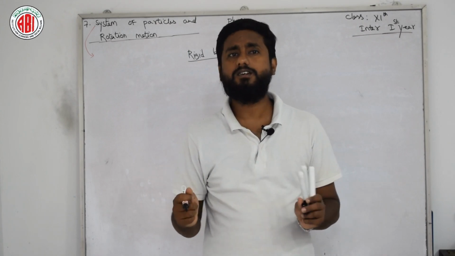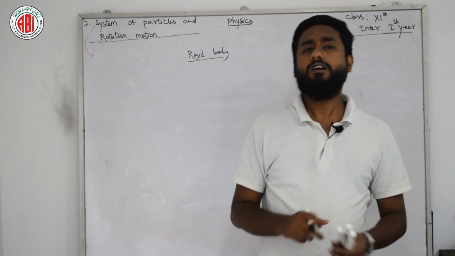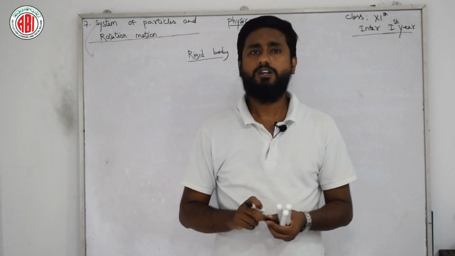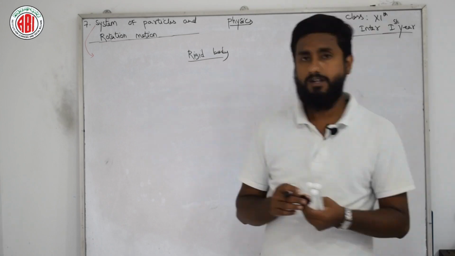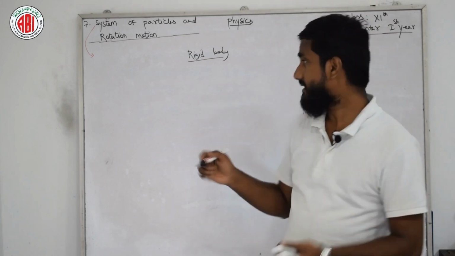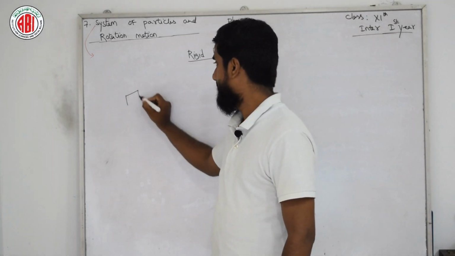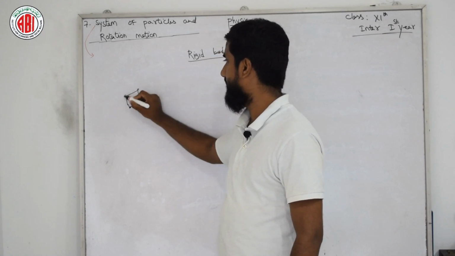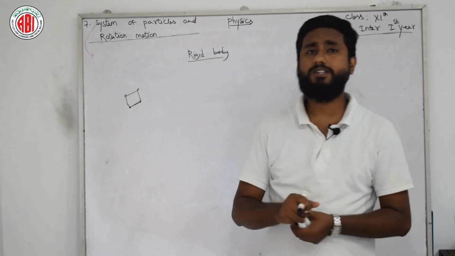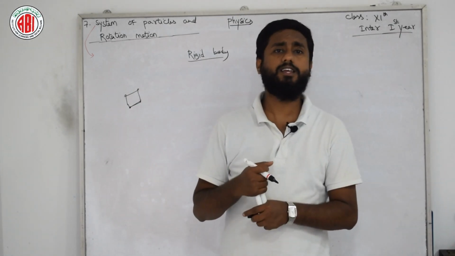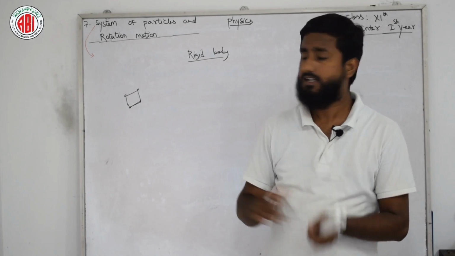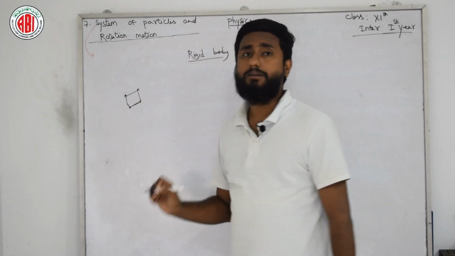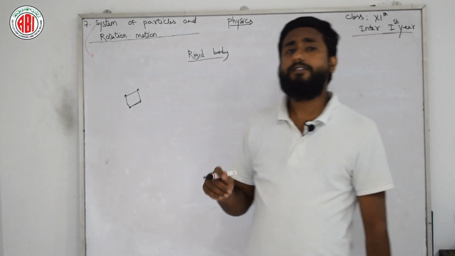A rigid body is defined as an object with a definite shape, and the distance between any two particles does not change with the applied force. Suppose I have a square, and I take two particles of the square. The object has a definite shape, and there is a distance between the two particles, and it does not change.